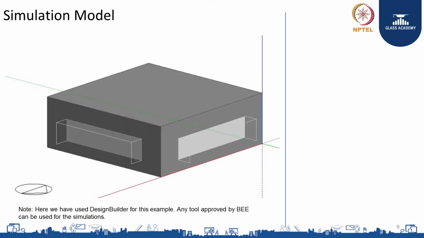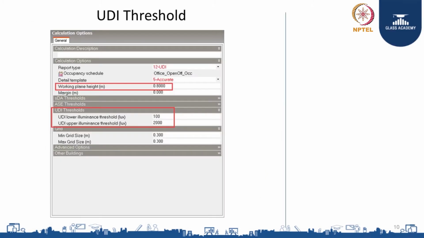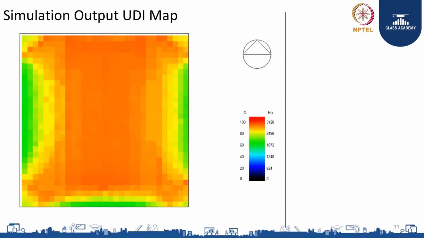We model this in any software which is approved by BEE. In this case, we have used DesignBuilder. You can see the model. It's a square building and it has windows which have both the overhang and the side fins. Once we model the building, we set the UDI thresholds. We have set the lower illuminance threshold of 100 lux and the upper illuminance threshold of 2000 lux.